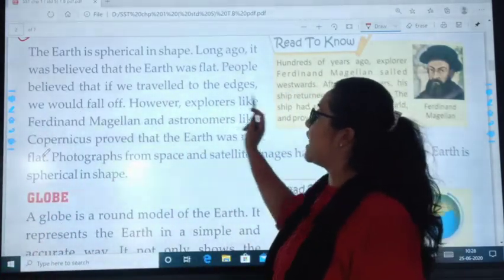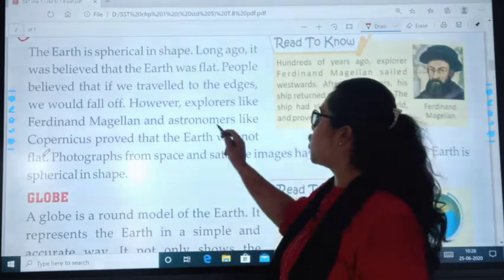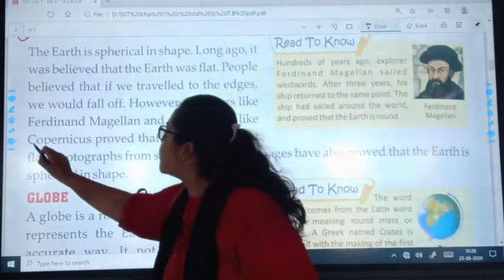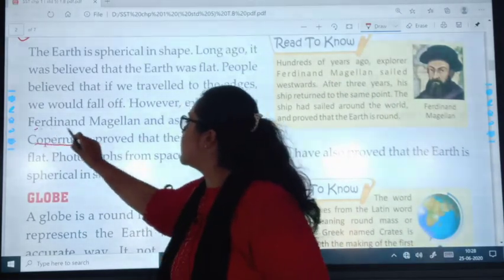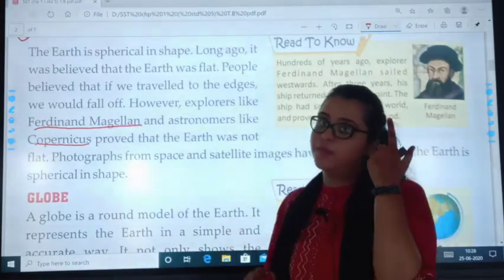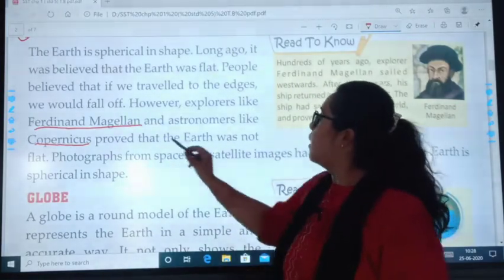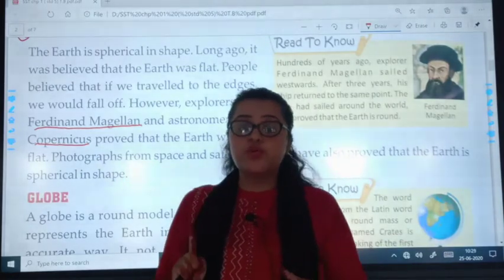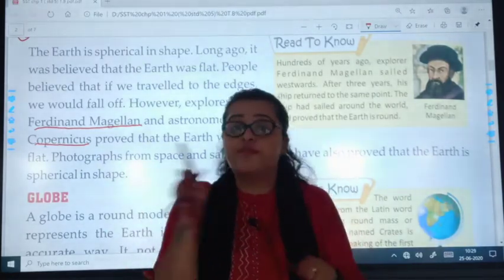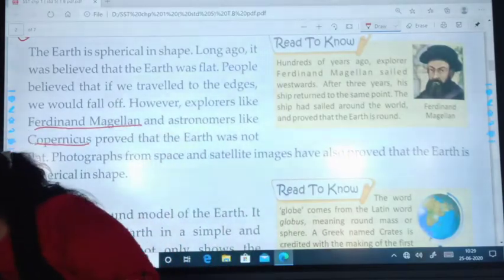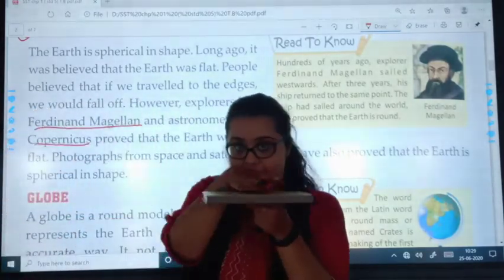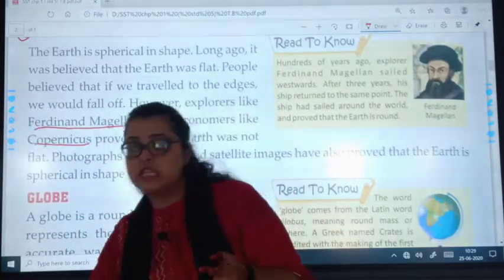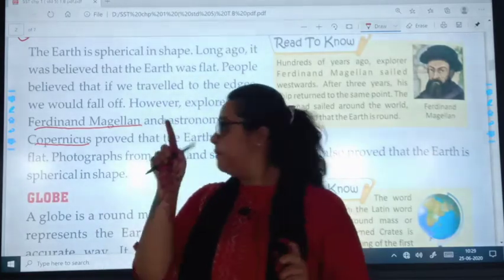However, explorers like Ferdinand Magellan and astronomers like Copernicus, these were the 2 astronomers, you have to remember the names, proved that the earth was not flat. These 2 persons proved that the earth was not flat. The earth was in spherical shape.